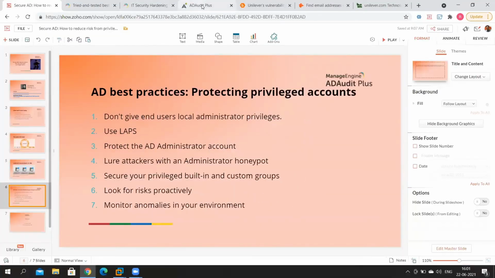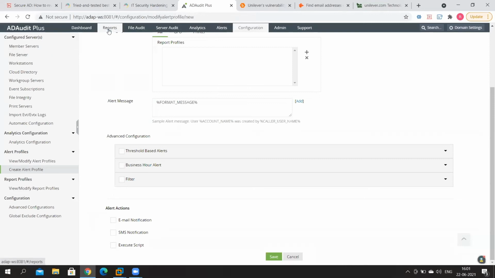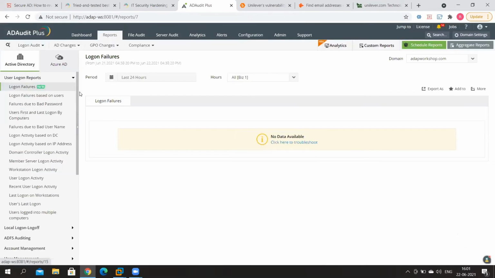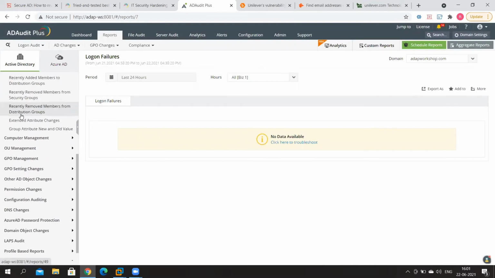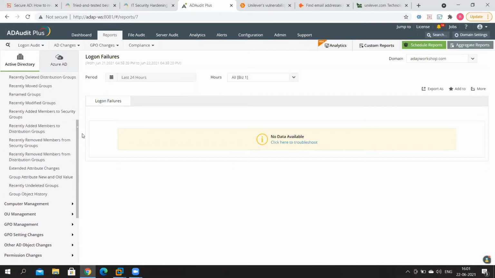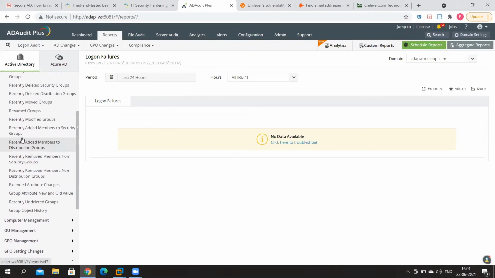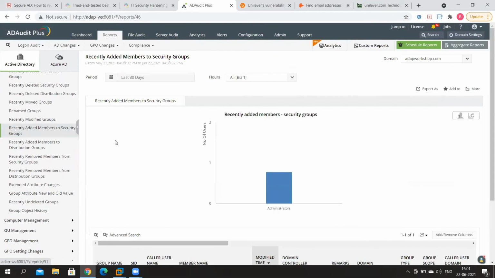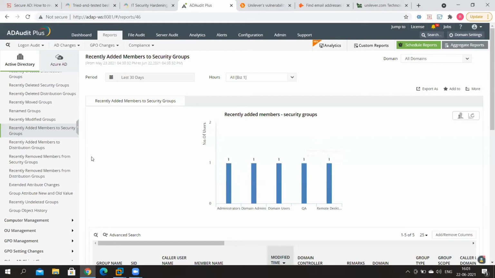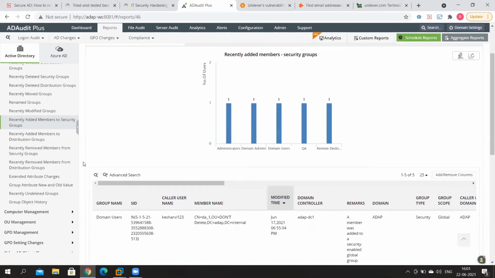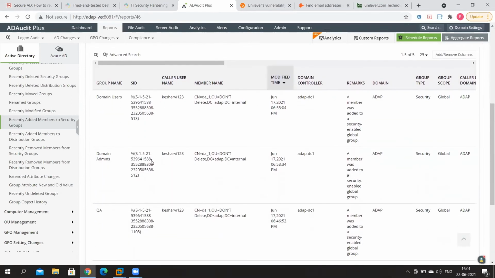So going back into the console here, just go into reports. And one of the categories of reports that you'll see on the left-hand side is group management. The specific report that we are looking for is recently added members to security groups. And now take a look at this report here. Let me look at all the domains so we get more information. Now take a look at this. So in the last 30 days, here are all the users that have been added to specific security groups.